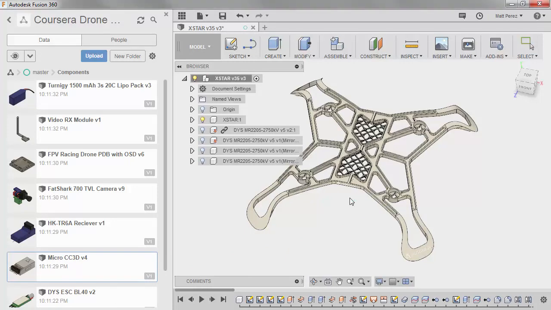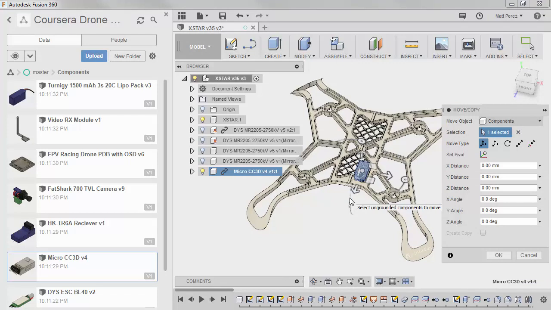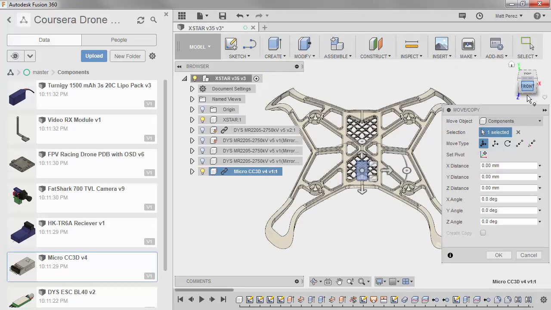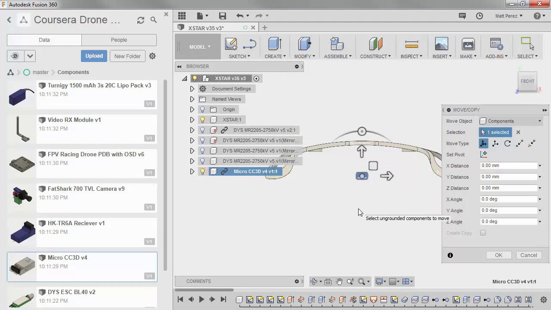Now once we do that, it's going to be the same process as when we inserted the DYS motors. It's going to come in, it's going to automatically open up Move Copy, and if we go to a top view, it's already centered on the origin. We want to go to a front view and notice that it puts it at the bottom of our file. Now this is because this is where our origin is located, where our top plane is. So we need to move it into a good location where we want its final mounting to be.